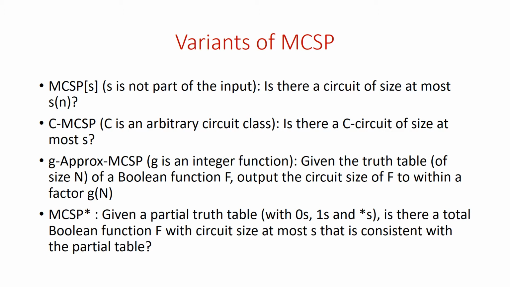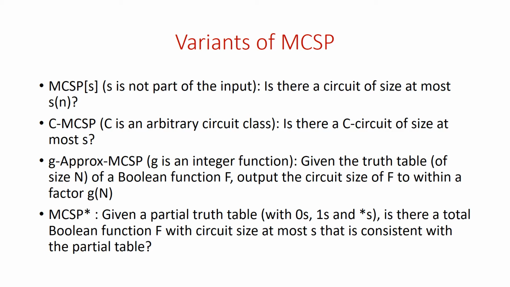There are approximate versions of MCSP where you want to compute the circuit size approximately to within a certain factor. So G-approximate MCSP asks what the circuit size of the input Boolean function f is to within a factor G(n), where G is a pre-specified function. And then there's, for example, MCSP with partial truth tables.